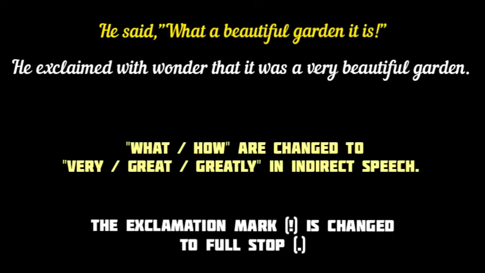And since the exclamatory sentence is converted to an assertive sentence in indirect narration, the exclamation mark is replaced with a full stop in indirect speech. So finally, from direct speech, "What a beautiful garden it is," in indirect narration we have, "He exclaimed with wonder that it was a very beautiful garden."